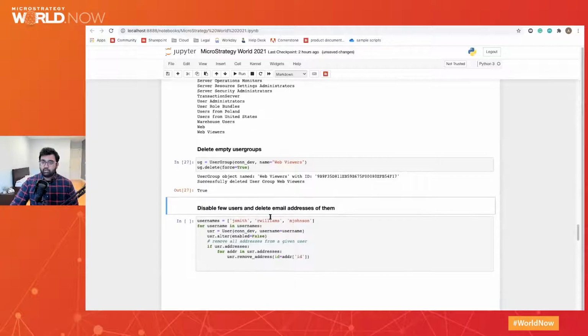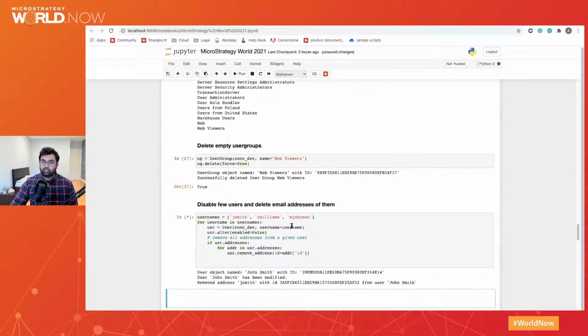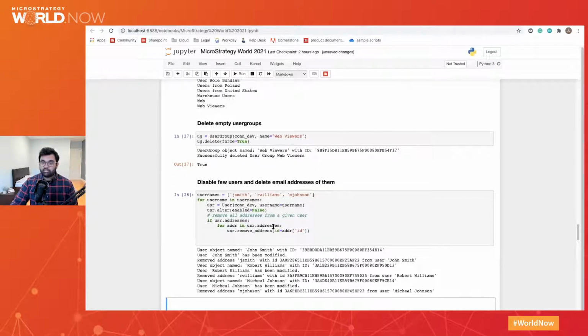And then lastly, for the user management demo, I know that I have a few users who are no longer with the company, and I'd like to disable and delete their email addresses. So I can iterate through this list and then alter their properties and remove their email address. So again, very quickly with the Python package, the task has been accomplished. So that is a demo for user management.